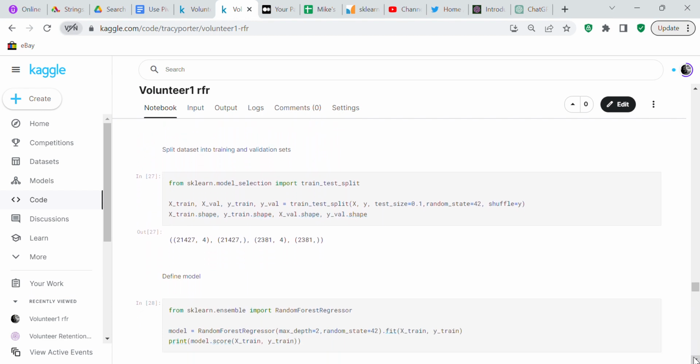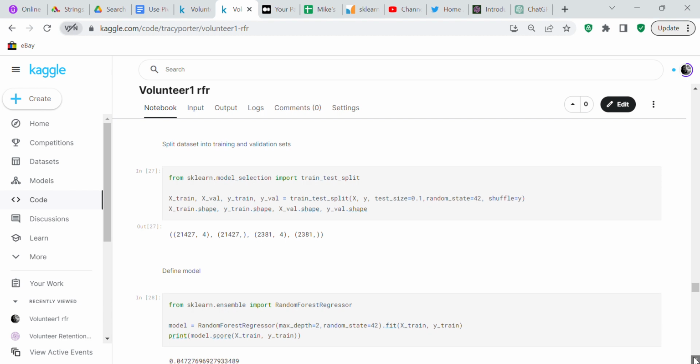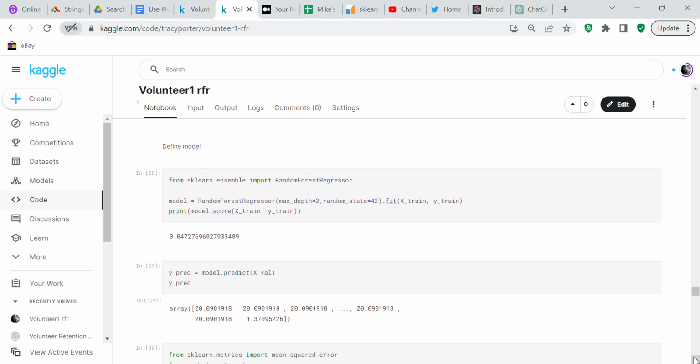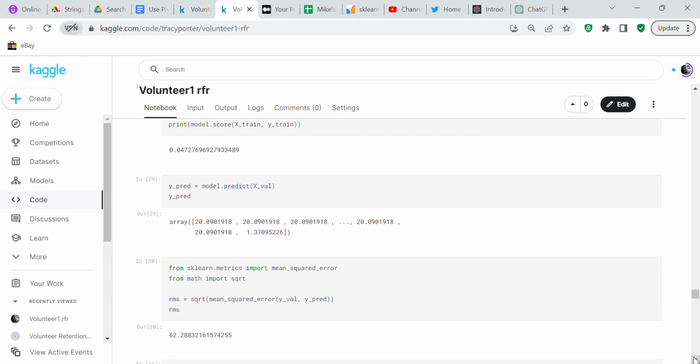So now, after we've defined our X and our Y variables, we're going to use sklearn's train_test_split function to split the data set up into training and validation sets. And then we're going to define our model. We used a random forest regressor in this instance. So model equals RandomForestRegressor, max_depth equals 2, random_state equals 42, .fit(X_train, y_train). And then we print the accuracy. It's only got a 4.7% accuracy, but it works on RMS, root mean square.